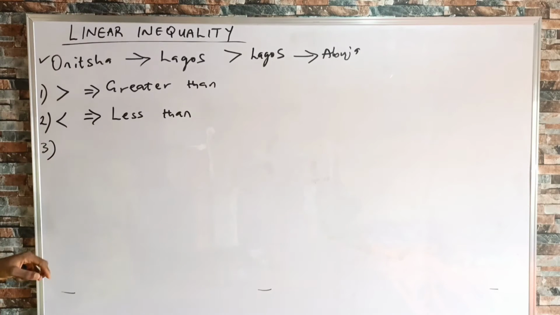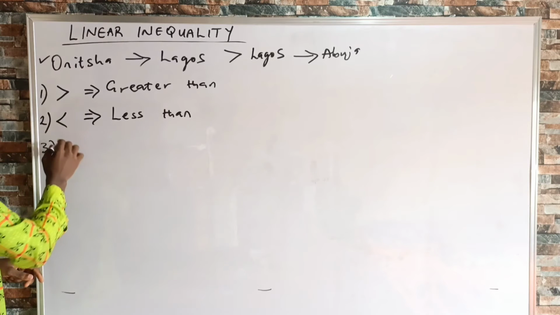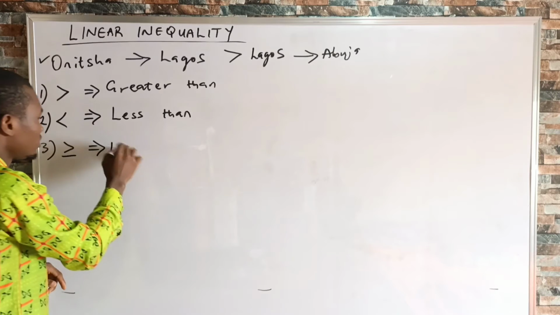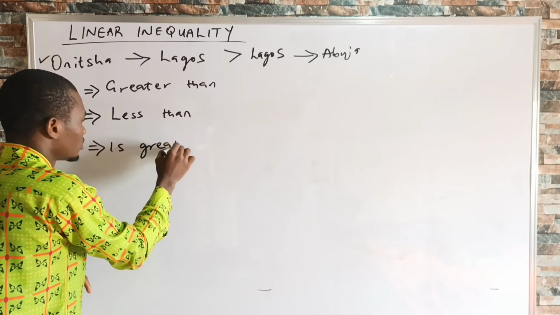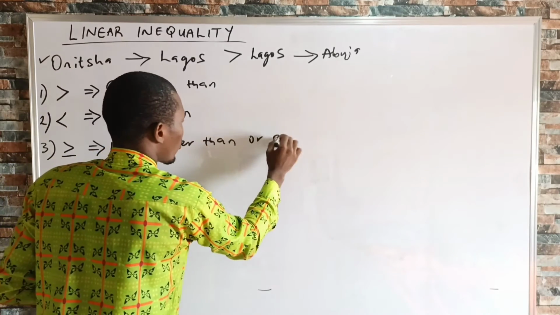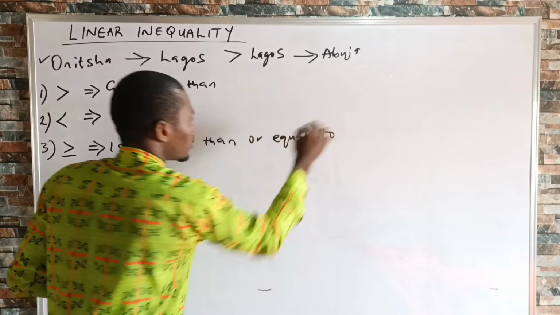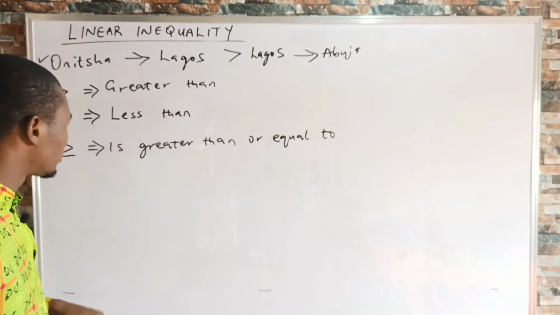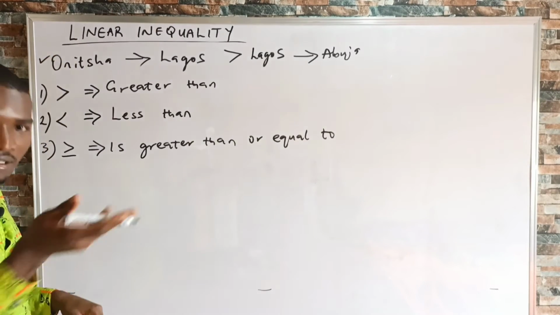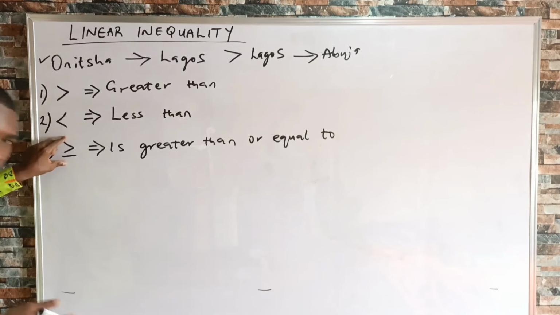Alright, let's also take number 3. Another inequality symbol we have is what we call greater than or equal to. That means if you are taking ranges that are greater than the other and still at the same level at that same range, that is when we use this symbol.